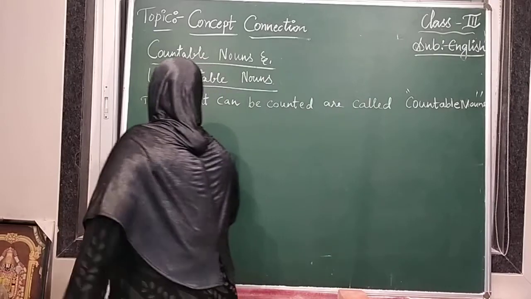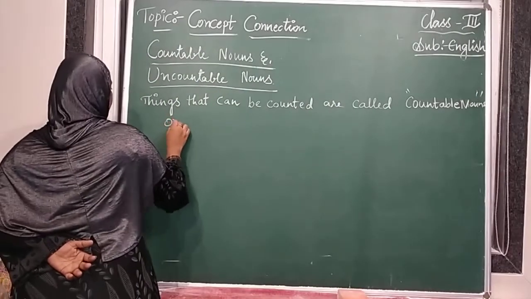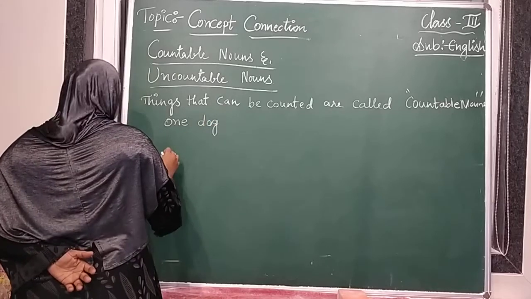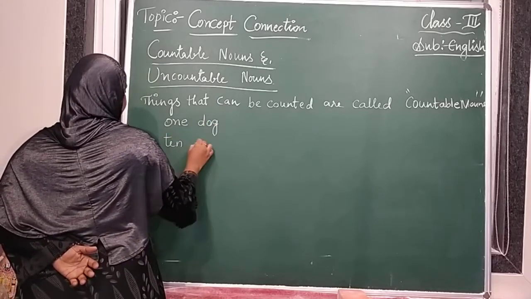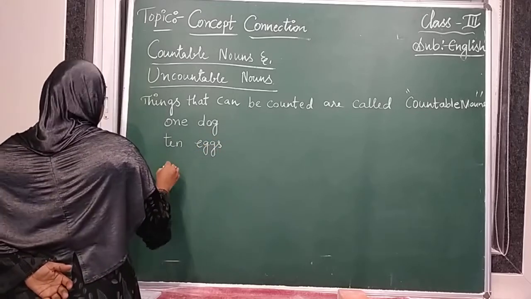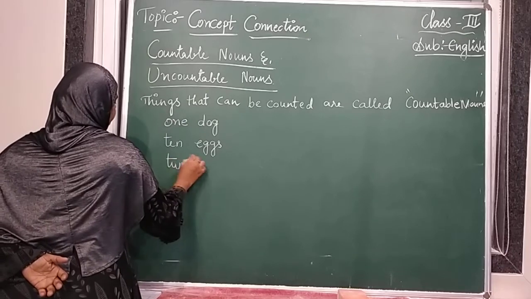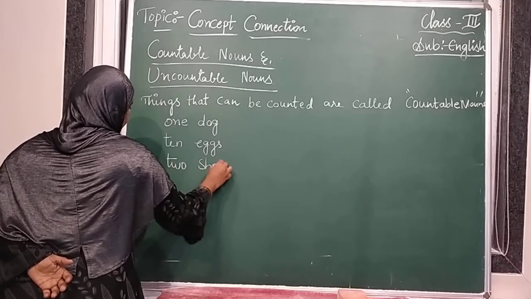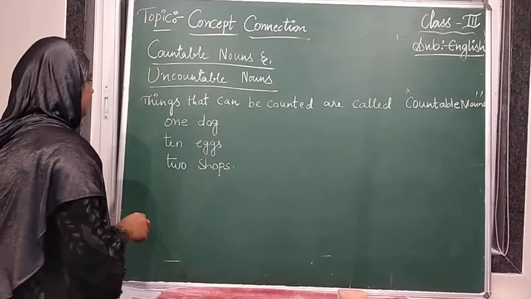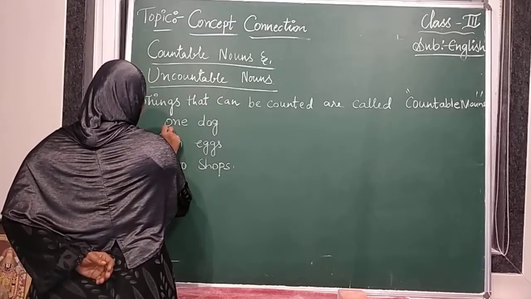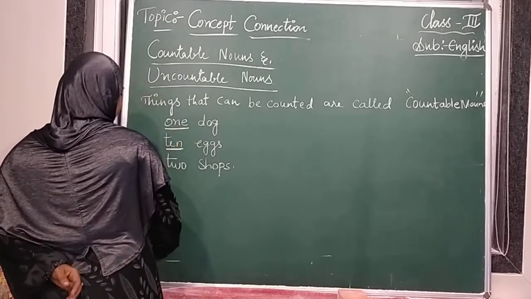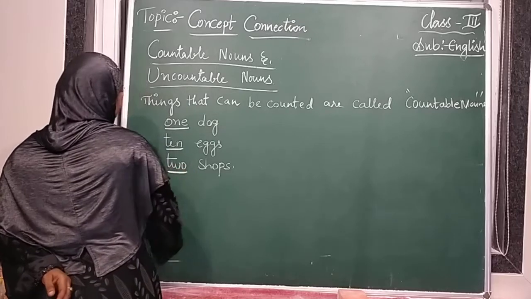For example, one dog, 10 eggs, 2 shops. Countables are things we can count: one dog is there, 10 eggs are there, 2 shops are there.